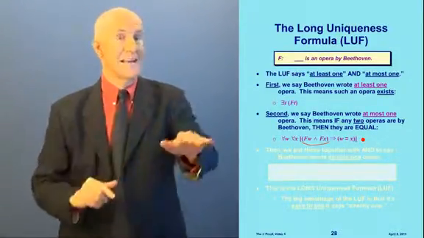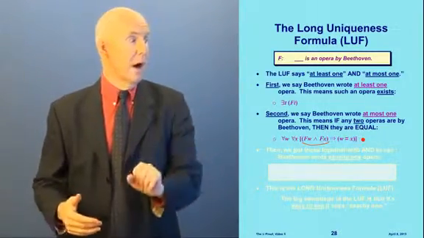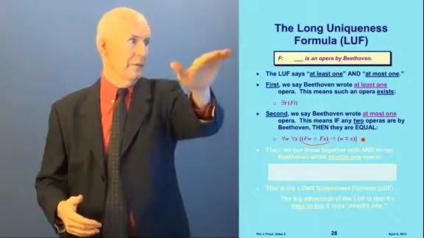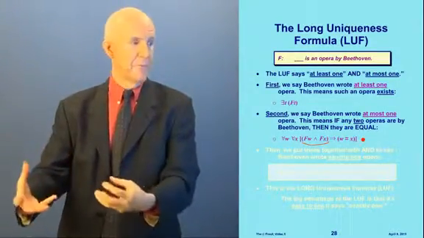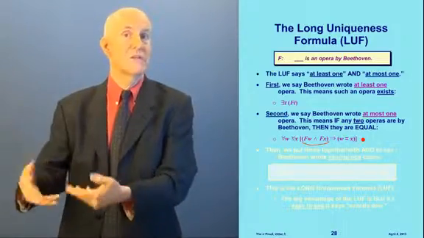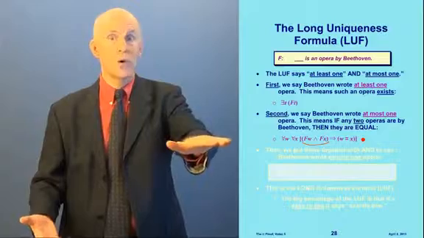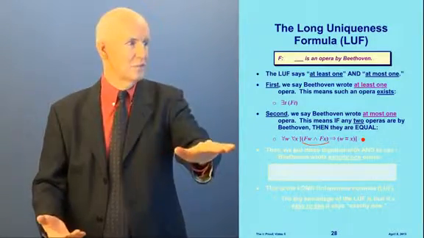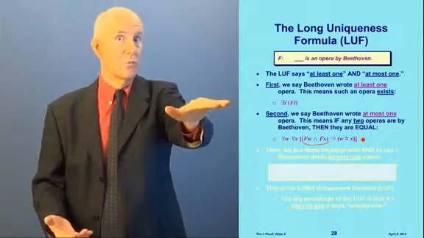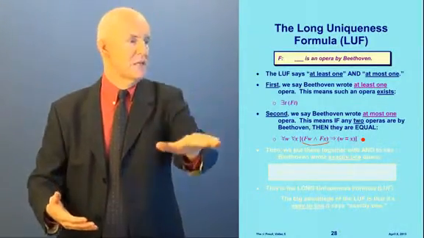But very important, it doesn't say he wrote at least one, because if he wrote none, this works for Brahms. If I were to say this is an opera by Brahms, this would still work. If any two things are operas by Brahms, they're equal. Well, the thing is, you will never find any two things. You will not even find one thing. It still works. It still comes out true. This says at most one, but it doesn't say at least one. This up here says at least one, but it doesn't say at most one. What we need to do now is put these two together.